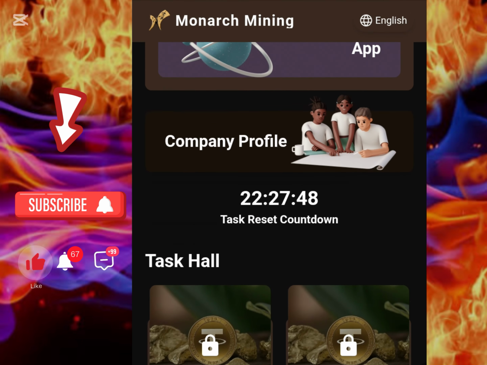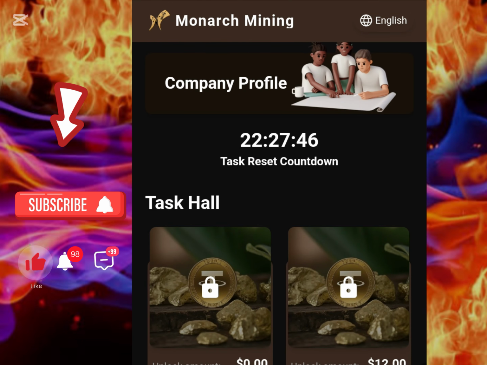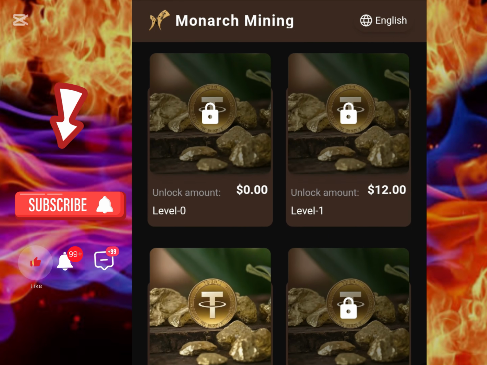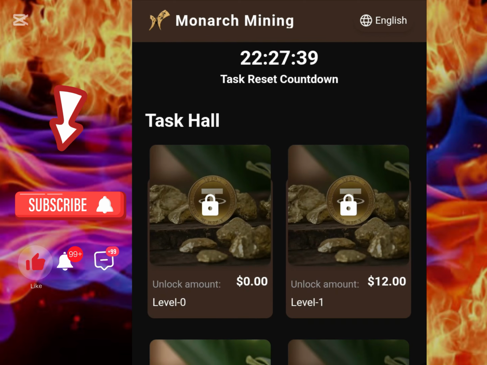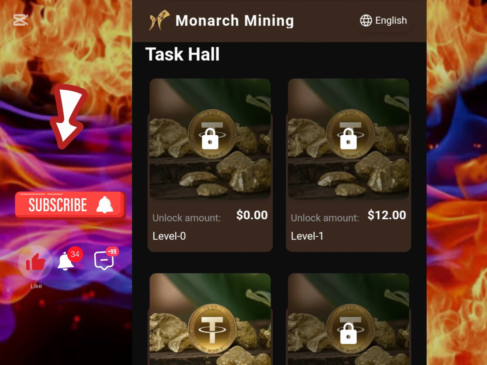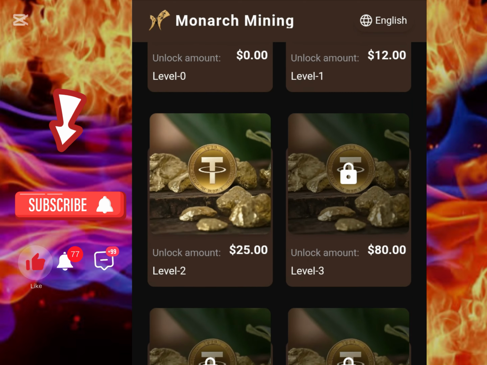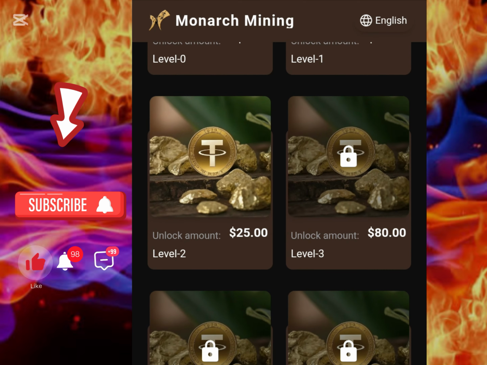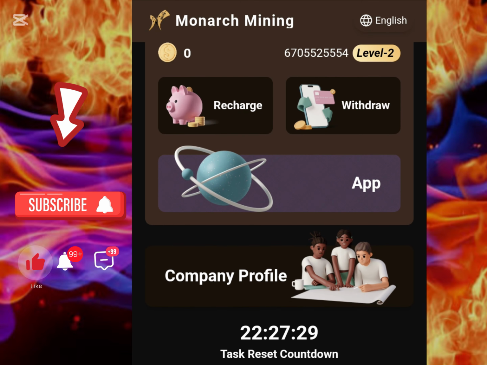So I'm going to be recharging with around 25 USDT, and I'm going to be earning an interest in the next 3 to 4 days. So let's get started. All you just need to do is to recharge. Now before you recharge, you are going to know the interest rate that you want to earn. You can see right here you can actually unlock with 12 USDT or 25, depending on how much you can afford to let go. So quickly let's do it this way.